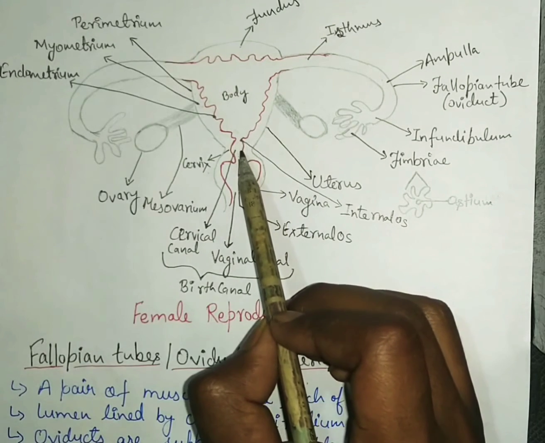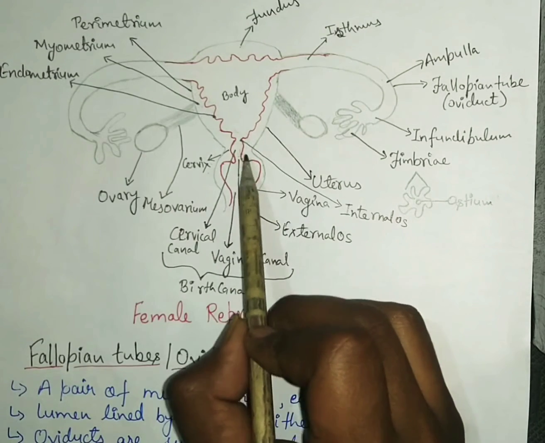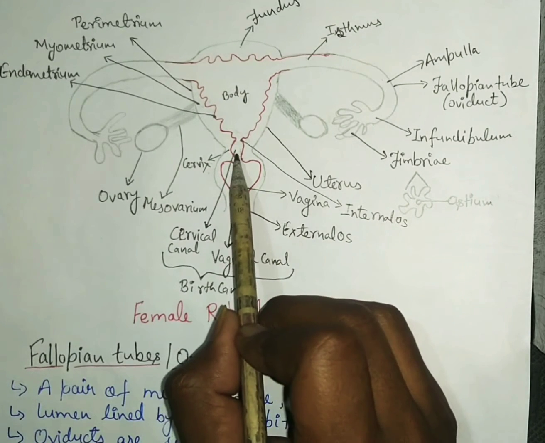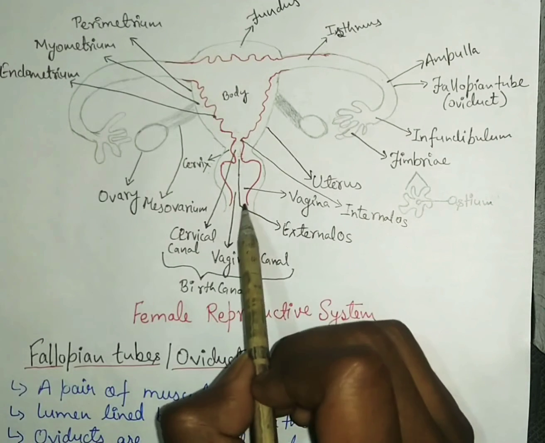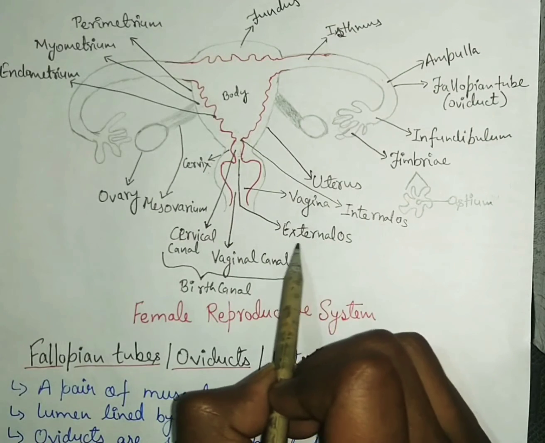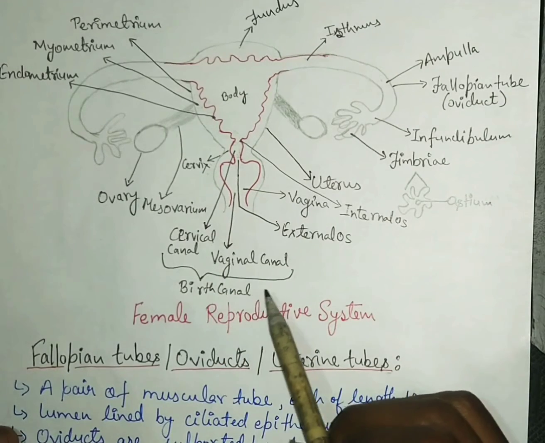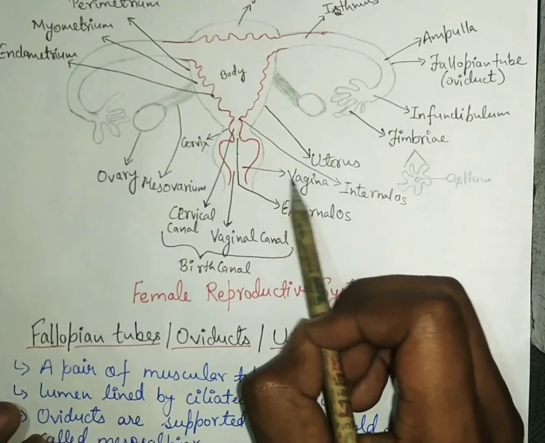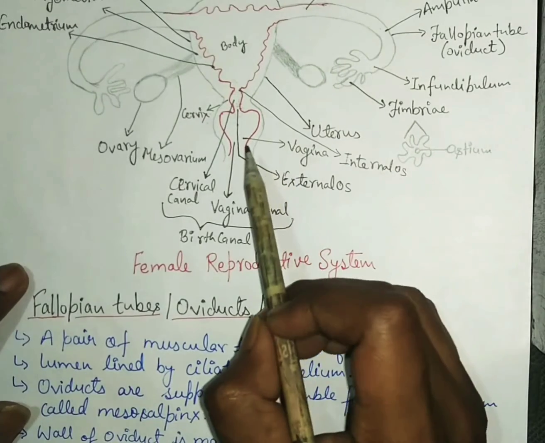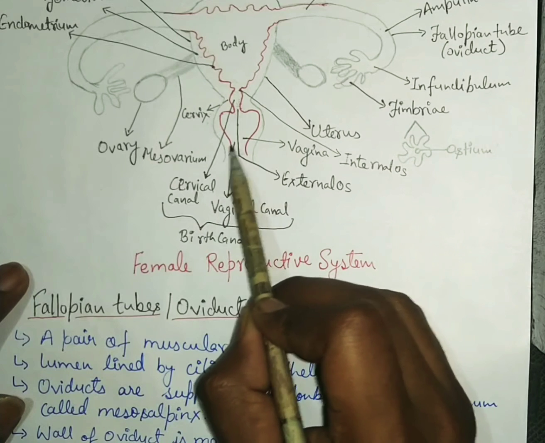Then the uterus opens into the cervical canal of the cervix by a small opening, that is the internal os or internal orifice. This cervical opening opens into the vaginal canal by the external orifice or external os. The cervical canal and vaginal canal are together known as the birth canal. The vagina is a tubular copulatory organ, and in virgins the vaginal orifice is partially covered by a membrane called hymen.